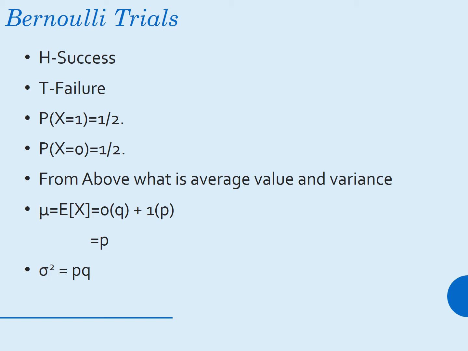Now, what are the average and variance? The average is represented as mu, which is also called the expected value of X. That is equal to 0 into q plus 1 into p. Here q means probability of failure and p means probability of success. So 0 into q is 0 and 1 into p is p. So you get p as the answer. The mean of a Bernoulli trial is p. Then the variance, represented as sigma square, is pq for a Bernoulli trial.